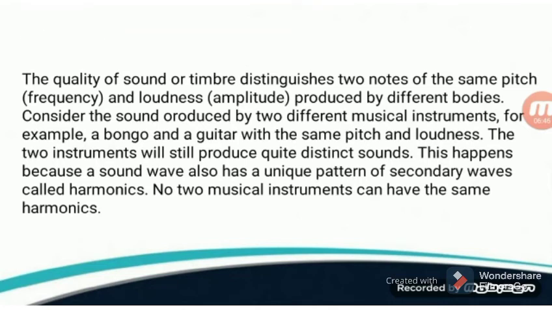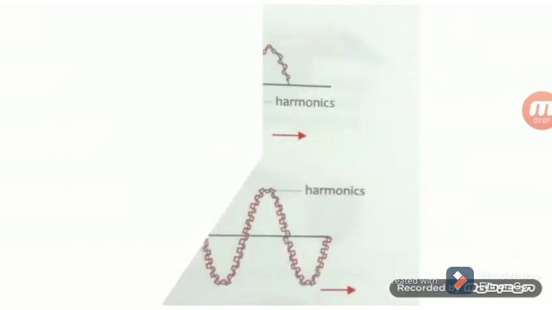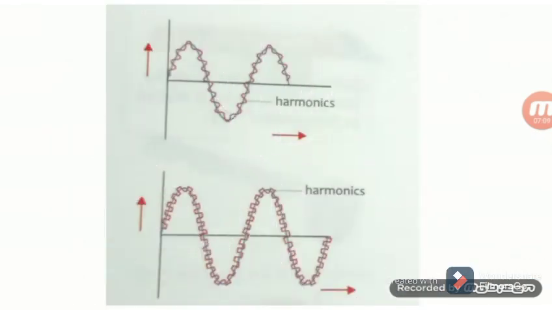The two instruments will still produce quite distinct sounds. It happens because a sound wave also has a unique pattern of secondary waves called harmonics. Musical instruments can have the same harmonics. You can see the picture.